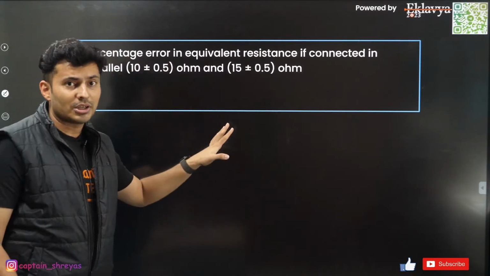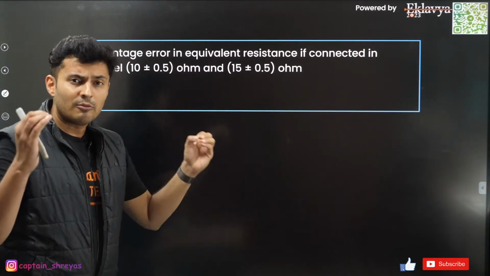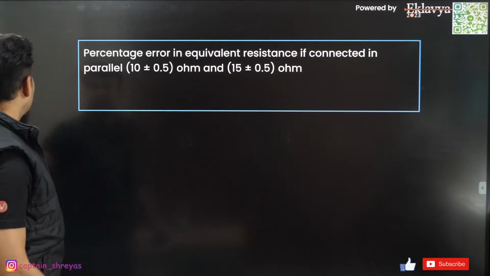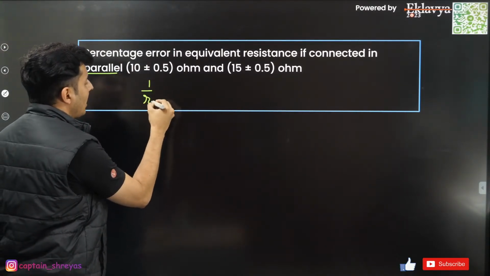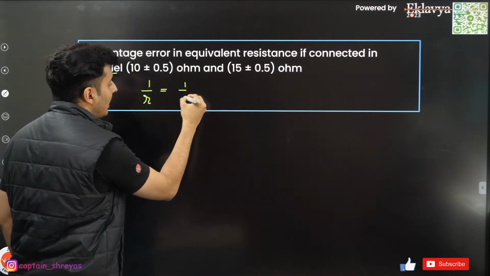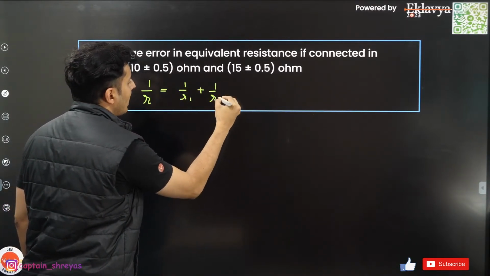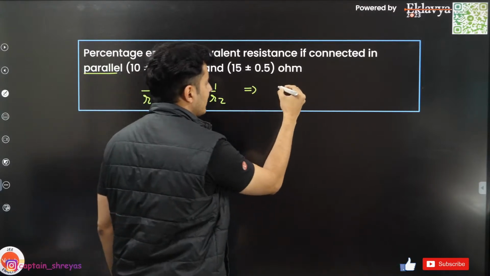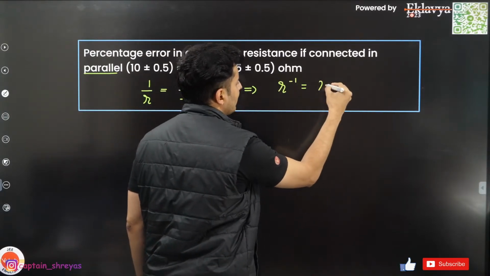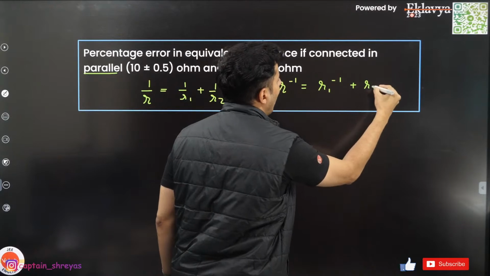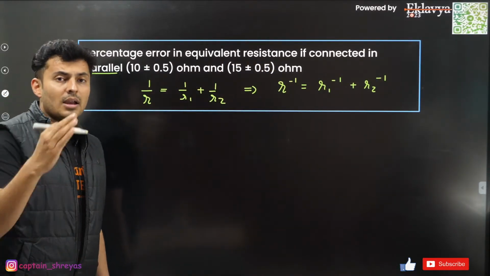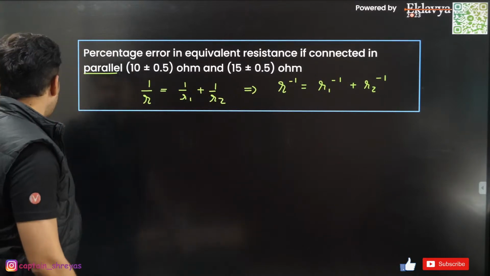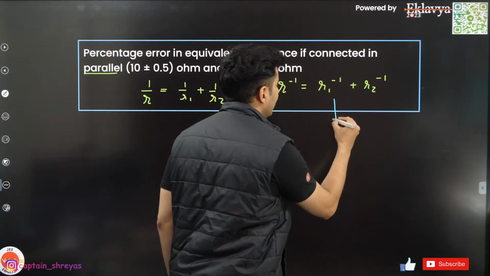This was a tricky question. The physics paper was easy, and very few questions were tricky. Now in this case, the resistors are in parallel. And what happens in parallel? 1 by R equivalent will be 1 by R1 plus 1 by R2. That also means R raised to -1 is R1 raised to -1 plus R2 raised to -1. There is no direct formula for finding the error unless you differentiate this.